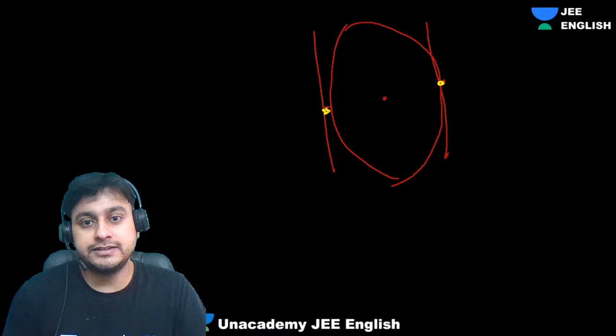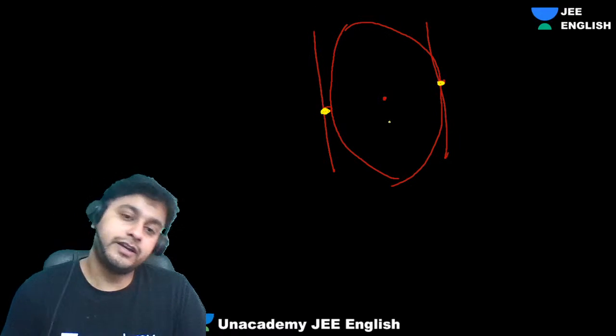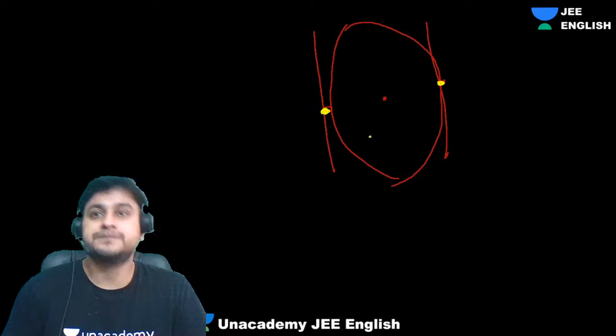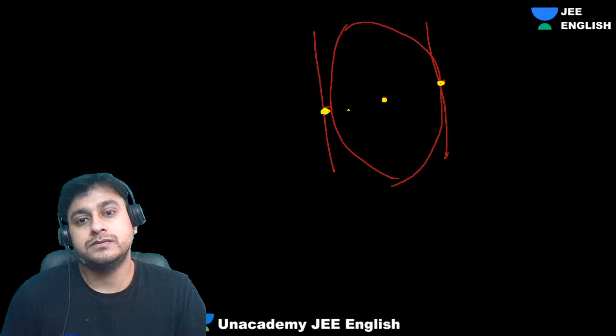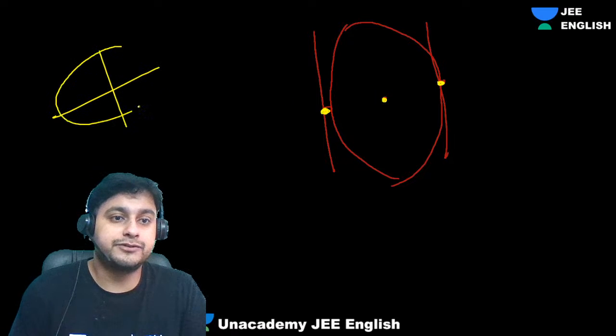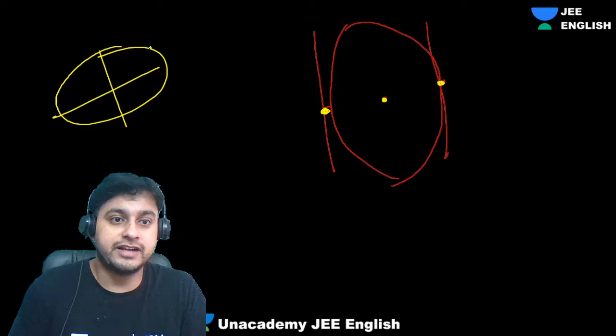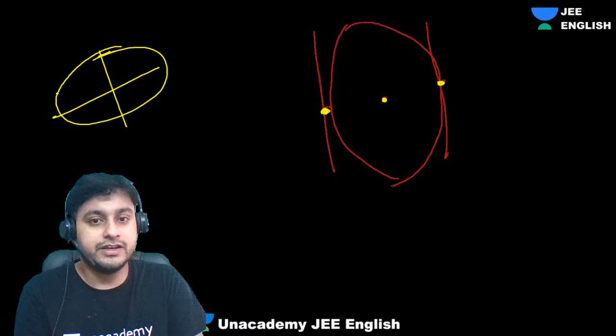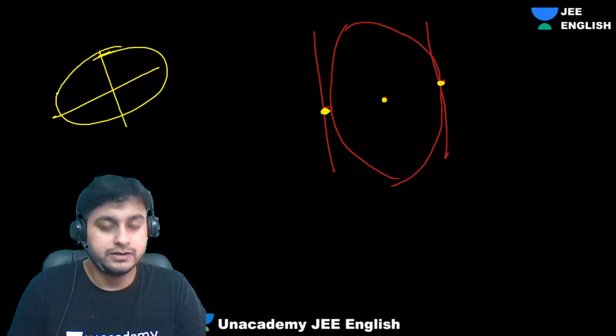So these are the straight lines. You can take any two straight lines and let me draw. This is sliding, that means it is changing, right? The ellipse is changing. Okay, you can see here as the ellipse is changing.